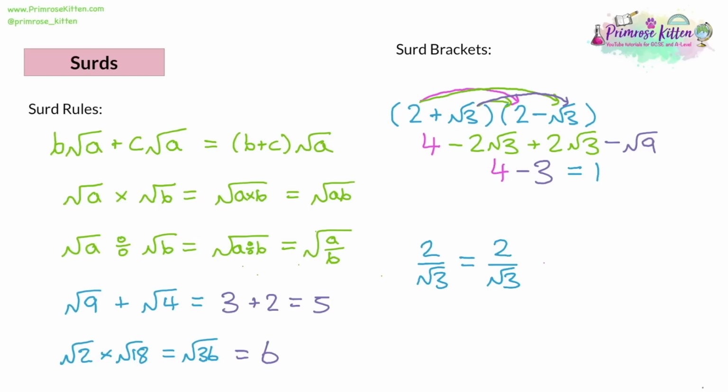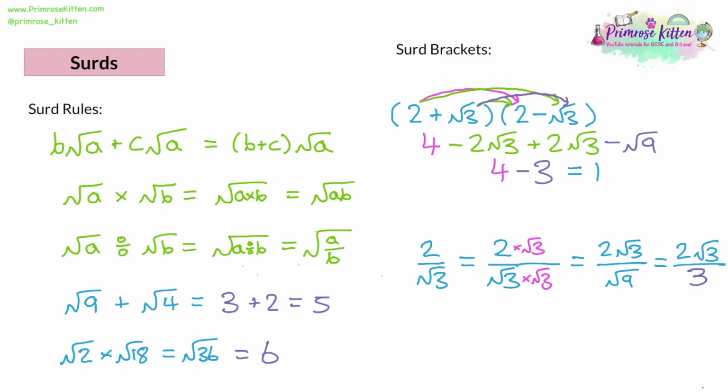Now, when you rationalize this, what we mean is we do not want a root as a denominator because that throws up problems when we do more complicated kinds of maths. What we need to do in this situation is we take our 2 over root 3 and remember, with fractions, you can multiply and divide the top and the bottom by the same number to simplify or find equivalent fractions. I'm going to exploit that fact here. So how do we get rid of a root 3? Well, you're going to multiply it by itself. So we're going to multiply the denominator by root 3. We'll keep it the same fraction. We're going to multiply the numerator by root 3 as well.